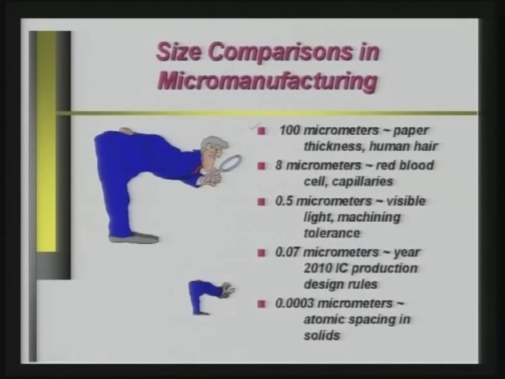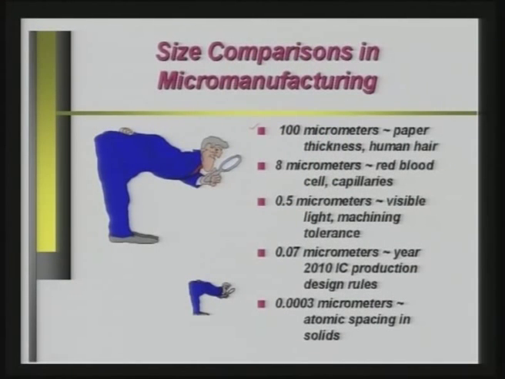If we take 8 micrometers, then red blood cells come in that category, capillaries also come in that category. 0.5 micrometers is visible light wavelength, and machining tolerances are nowadays talked about many times in terms of half micron. 0.07 micrometers, in the year 2010 or beyond, IC production design rules will be using 0.07 micrometers or 70 nanometers as their dimensions, and 0.0003 micrometers, that comes out to be 0.3 nanometer, as atomic spacing in solids.